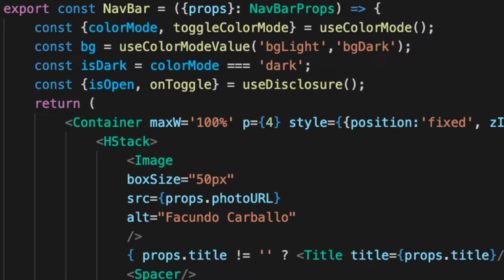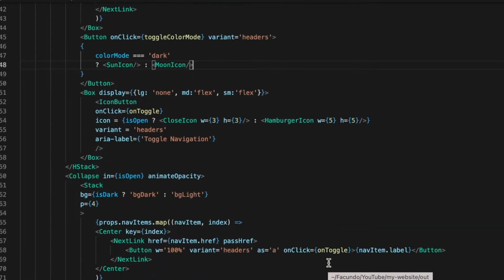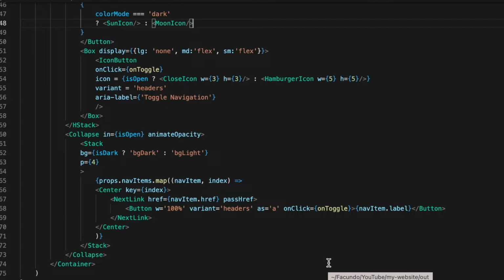It also returns a function that will swap the value of this boolean variable. So on mobile, each time the navbar opens, we will have to call this function, and the same for when the navbar is closing. Finally, with the components that Chakra UI provides us, I create the navbar.